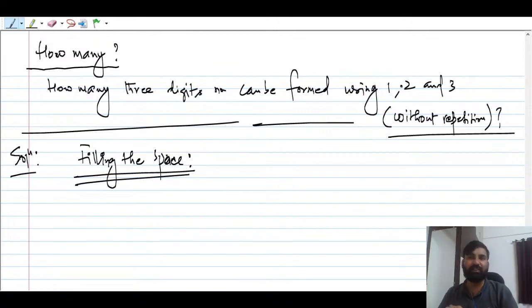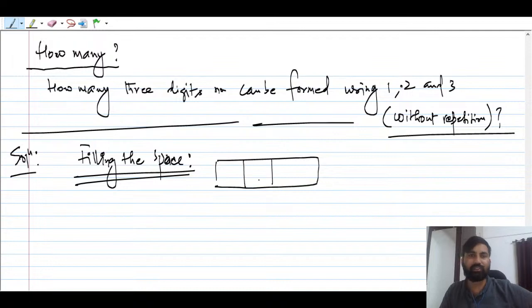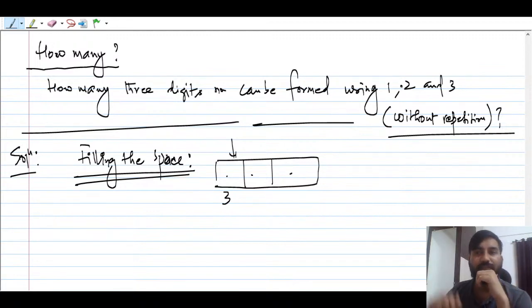You have to get a 3-digit number, so you have got 3 places: this is the first place, this is the second place, and the third. These are the 3 places where you have to put digits so that you can get a 3-digit number. And you have the digits 1, 2, 3. So how many ways are there? The first position can be filled using these 3 digits, so there are 3 ways. The first space can be filled in 3 ways.